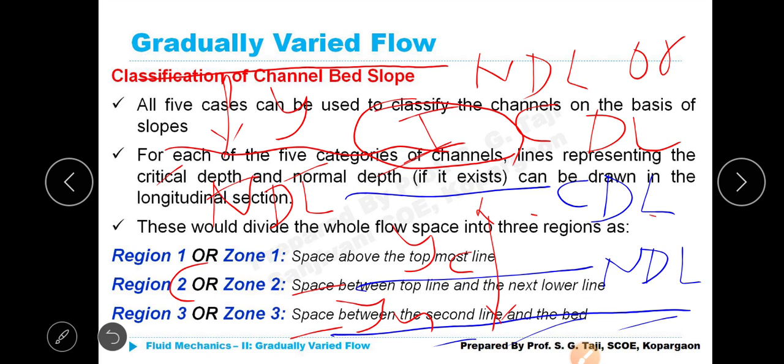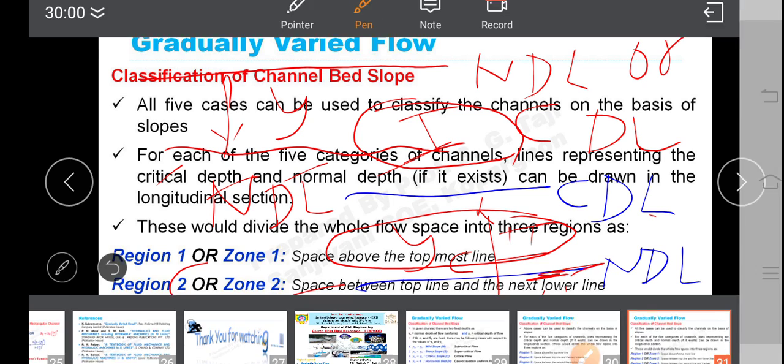This space is the second zone. Third zone or region is the space between the second line and the bed line. This is the third zone.